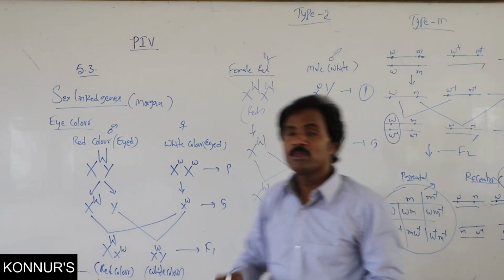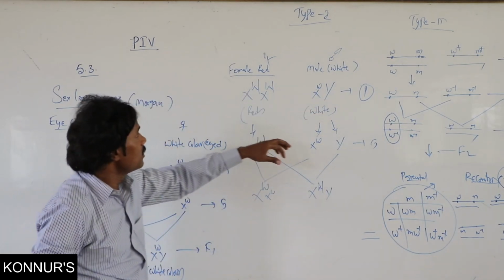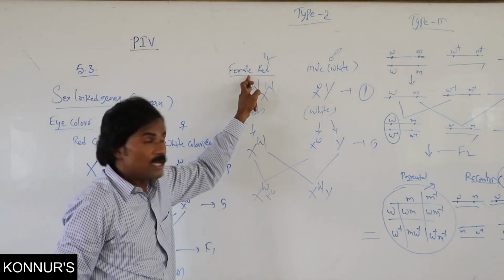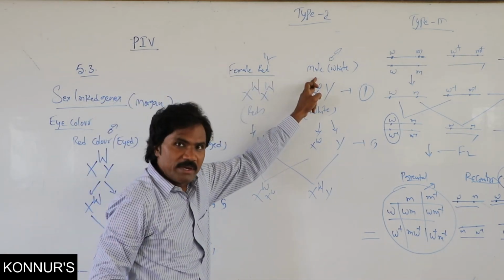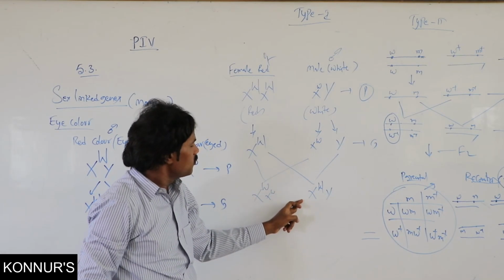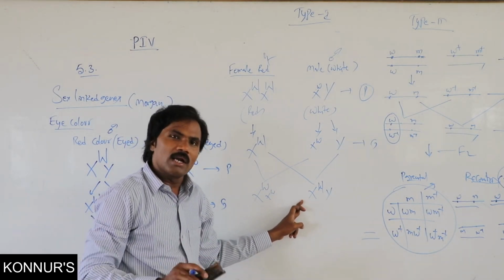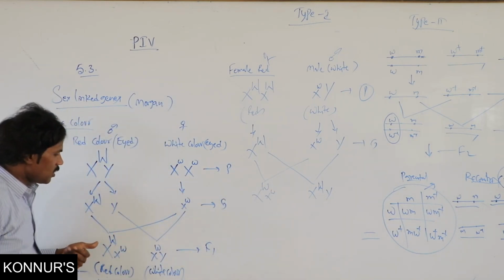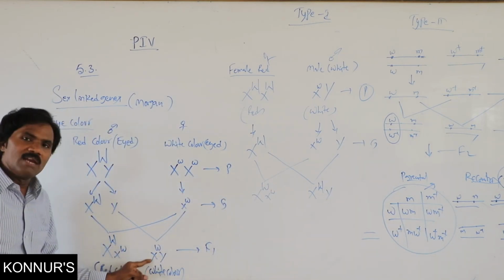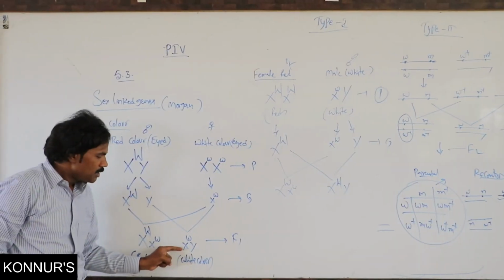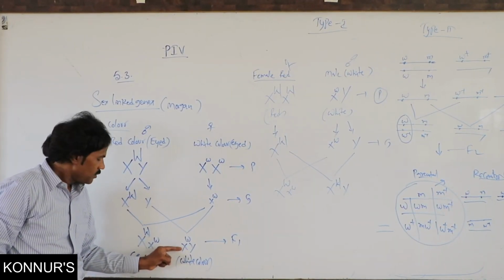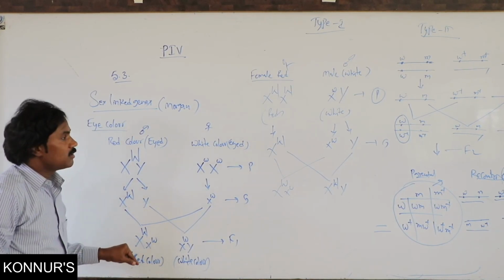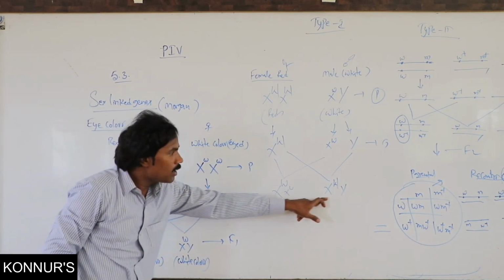This is important. Don't take it easily. Here, if the female is red color and the male is white color, all the F1 progeny are red color, either male or female. Suppose you consider in F1 progeny, the male would be white color, and only the female would show red color. But here all are red color.